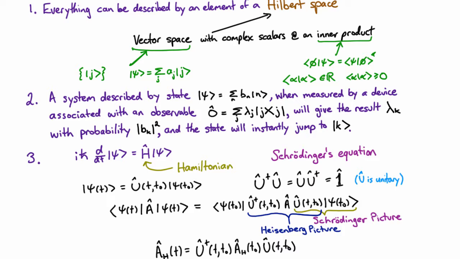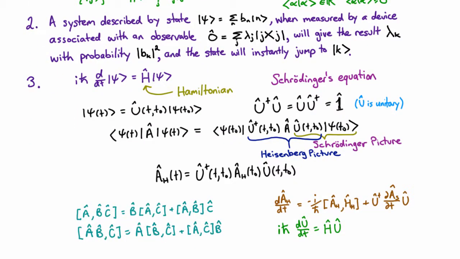Okay, and so we can see that both pictures are exactly the same. They both give the same predictions, but some are easier than others to do certain calculations in. One advantage of the Heisenberg picture is that you have this really direct connection to expectation values. One advantage of the Schrödinger picture is you don't have to keep calculating the evolution of a large number of operators. You can just do it for one state once and you know everything.